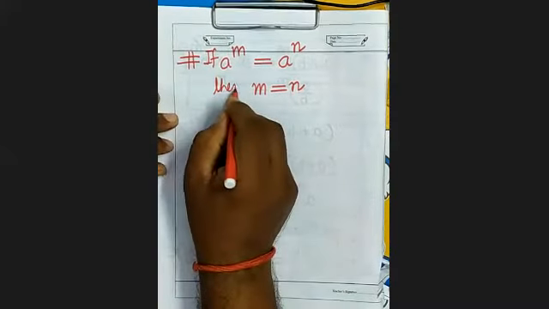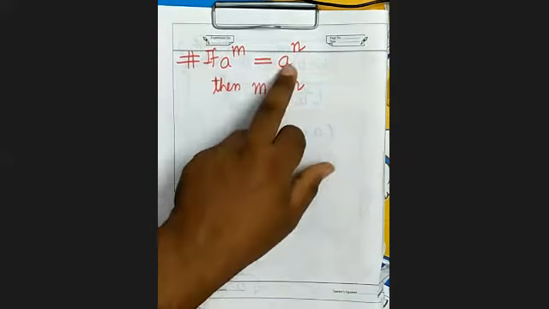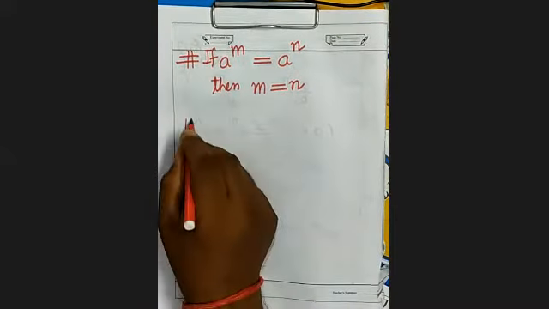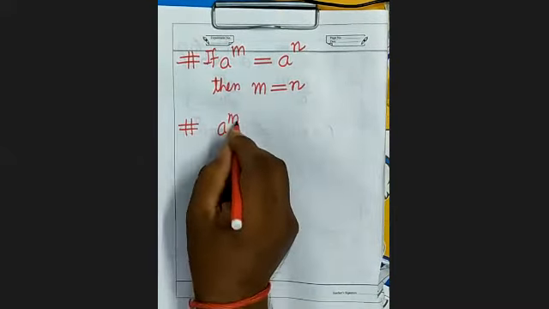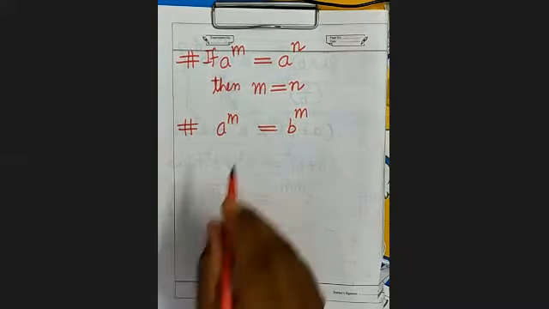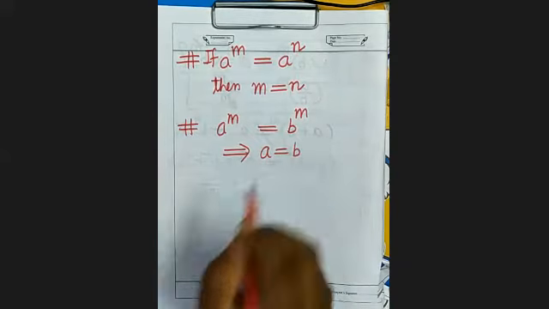If the bases are the same, then the powers will be equal, provided both exponential numbers are equal. Suppose it is a to the power m equals b to the power m. Now the powers are the same, therefore the bases will also become the same.